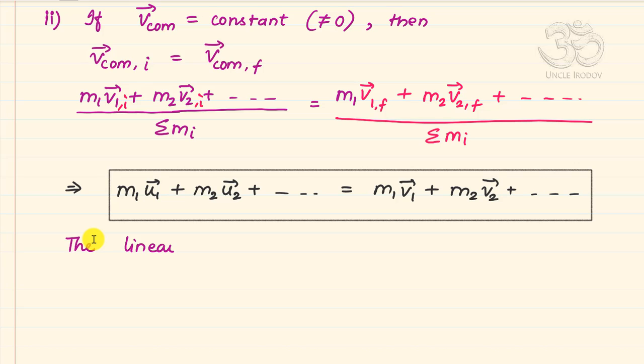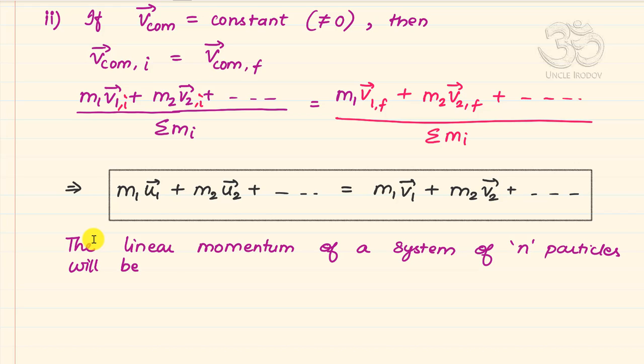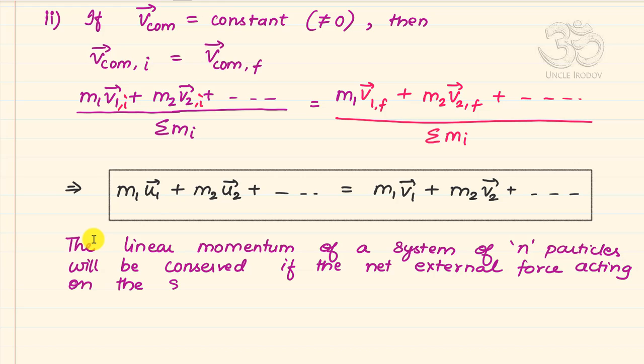The linear momentum of a system of n particles will be conserved if the net external force acting on the system of particles is 0.